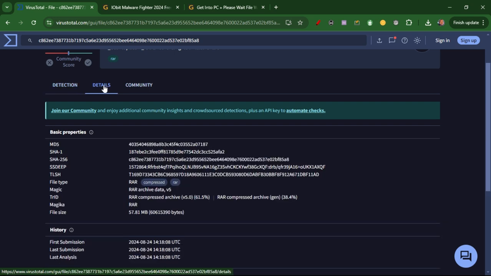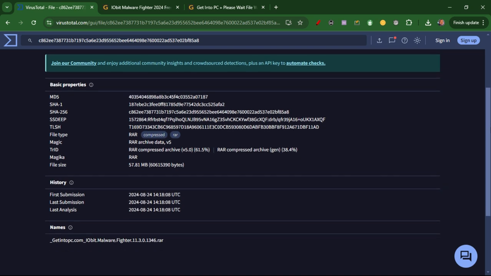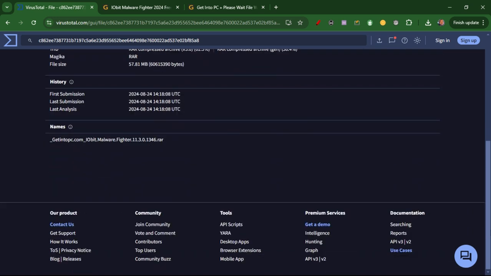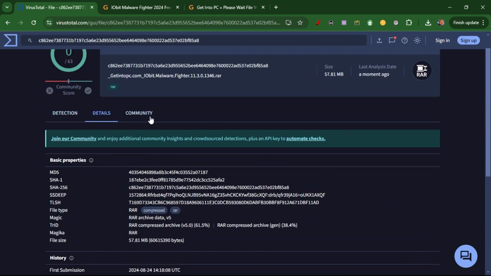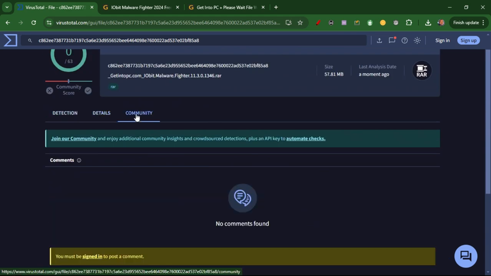So the basic properties show that it is actually a compressed file in RAR format. Then the first submission, let us see, was about 2024, I think. Yeah, so we are the first person to actually submit this file for analysis, and there hasn't been any issue so far, and I think this is really good. Let us see what the community is saying. No comment found by the community, so this file is actually a good one.